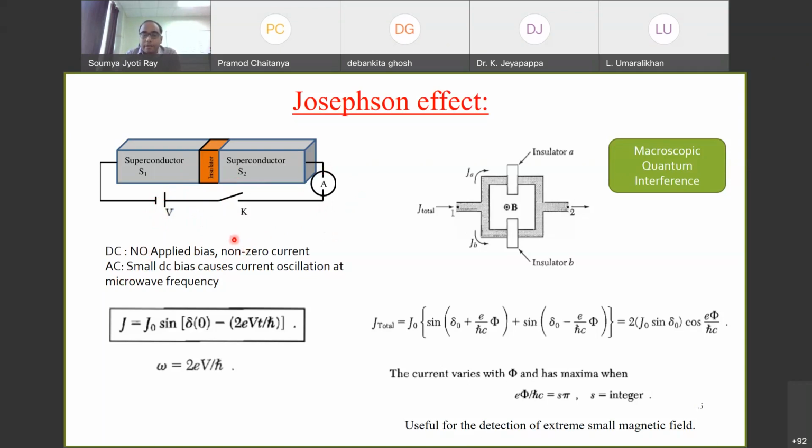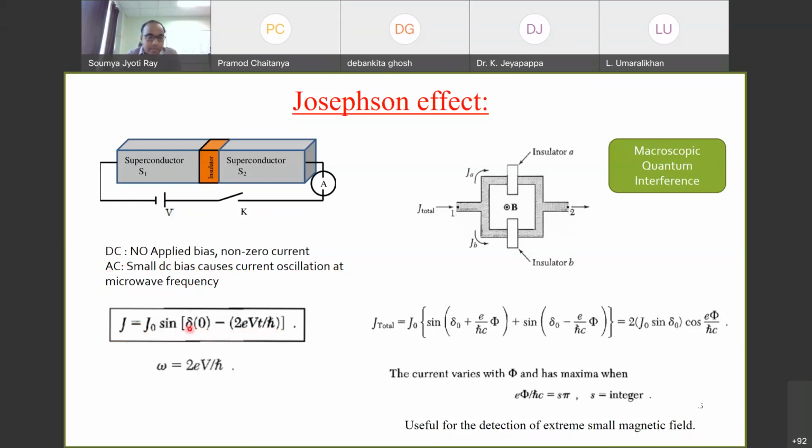That is why we still see a non-zero current above, I mean at zero, whenever there is no bias. But in the case of AC Josephson effect, we apply a small DC bias and current oscillations are observed at microwave frequency. So if I calculate the current density, I get an expression like J equals J naught times sine of delta 0 minus 2eV divided by h bar.